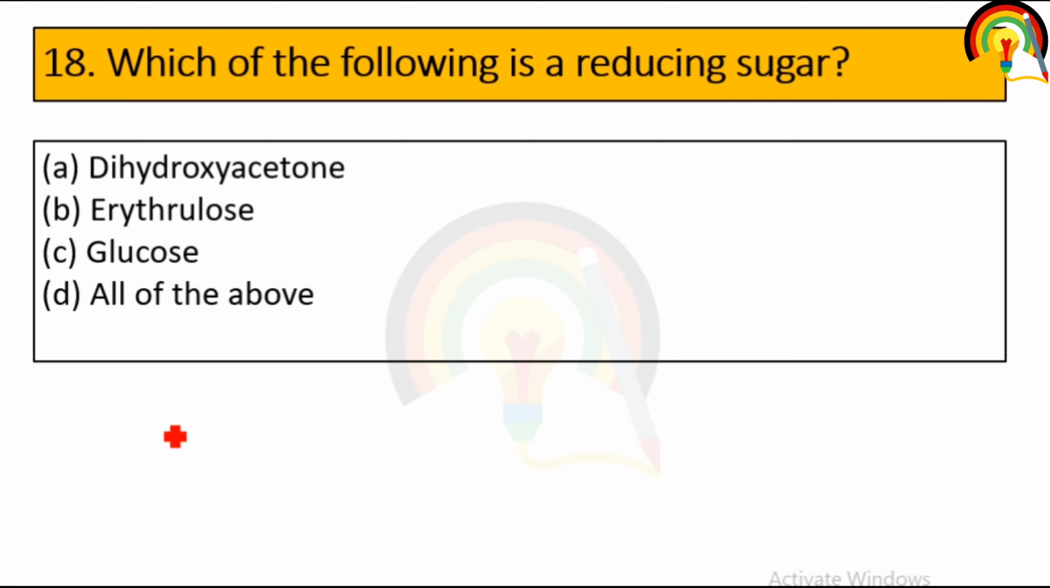Which of the following is a reducing sugar? So dihydroxyacetone, erythrulose, glucose, all these are examples of reducing sugar.